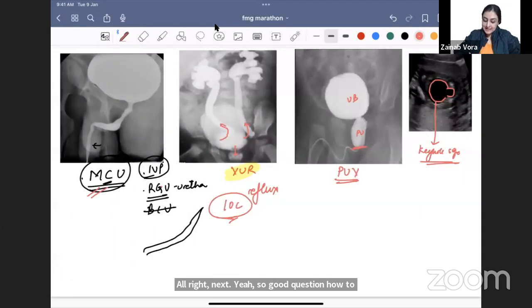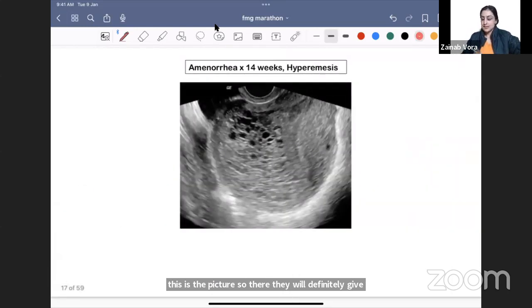That's why I said they will have given you that an MCU has been done for a child. We have done MCU and this is the picture. So there they will definitely give you if they are showing VUR. Okay? Right. Let's move on to Gynae Obs, very important.